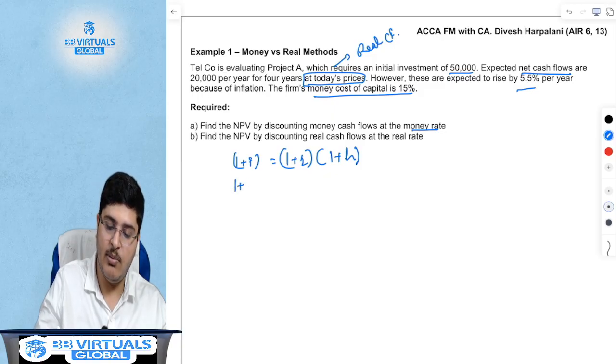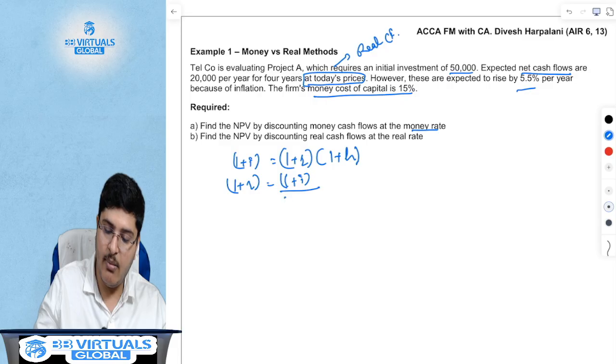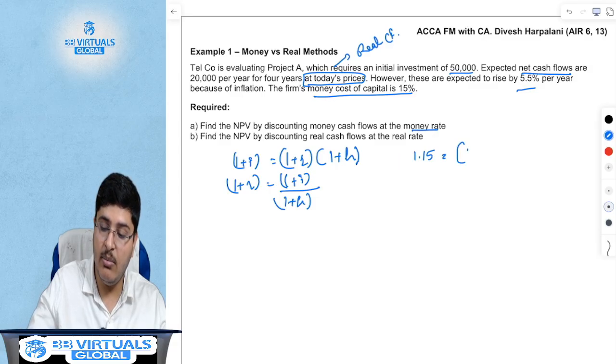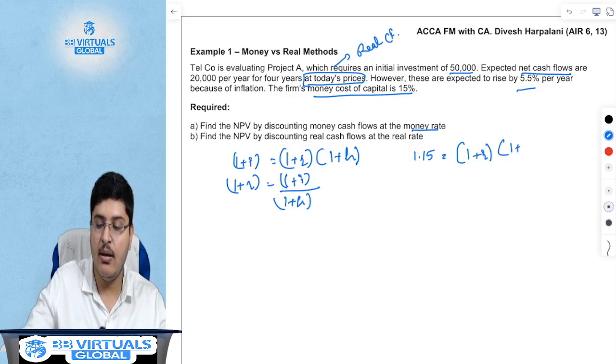Which means 1 plus R is nothing but 1 plus I divided by 1 plus H, correct? Simple math. Which means if your money cost of capital is 1.15, which is 1 plus 15%, then what is the inflation that is given over here? The inflation they have given is 0.055, which is 5.5%, correct?